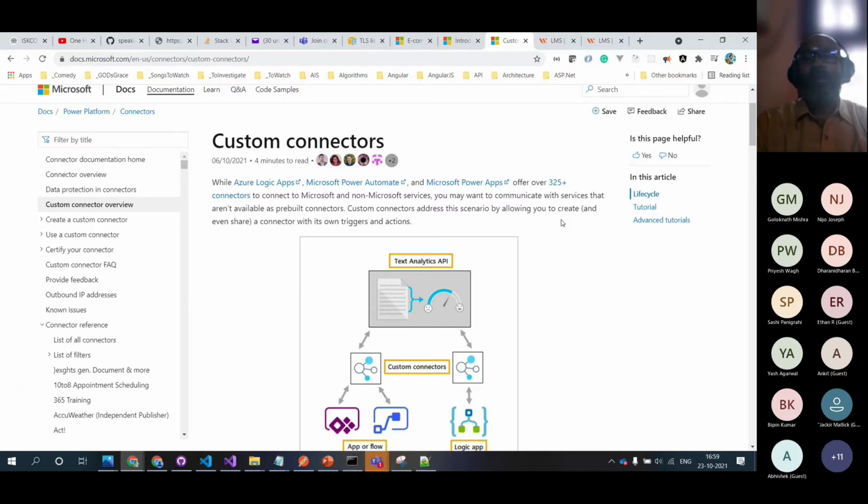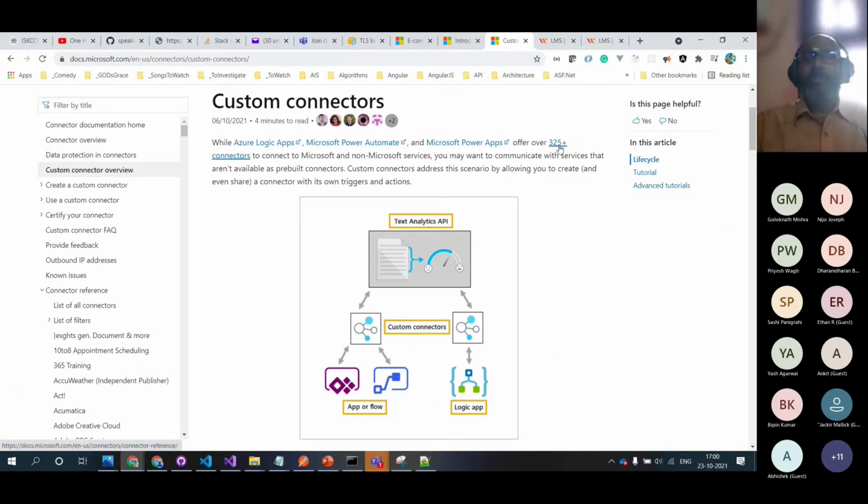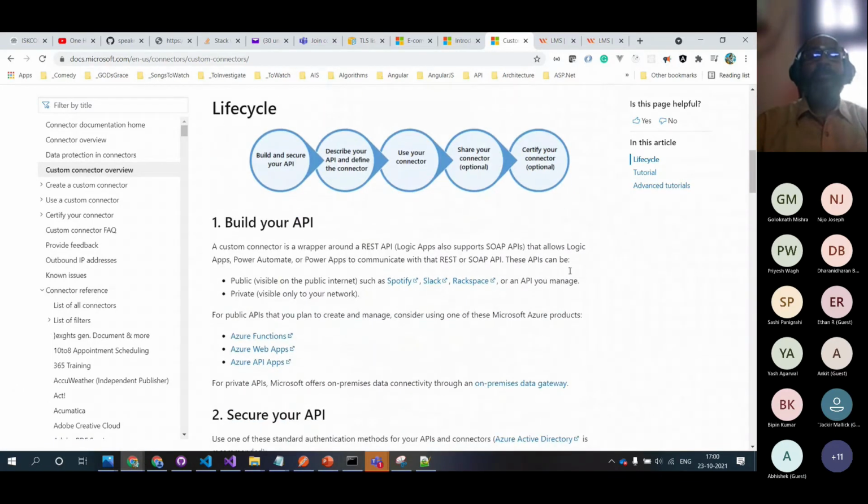So all these connectors have already been provisioned. A few are from Microsoft, a few are from non-Microsoft. And we want to communicate. So the main motivation is when one of the data sources from where we want to get the data is not inside these 325. That's the only motivation when we have to go and create a custom connector. That's the key motivation.